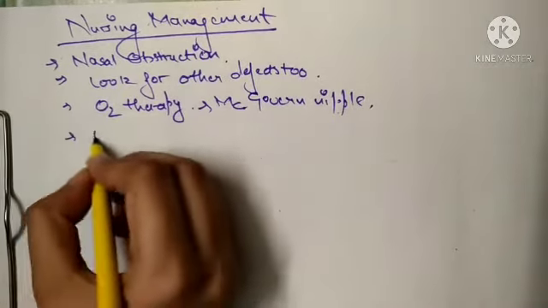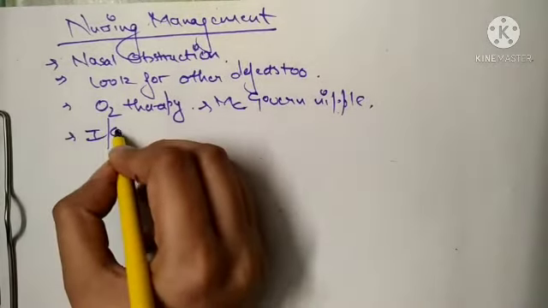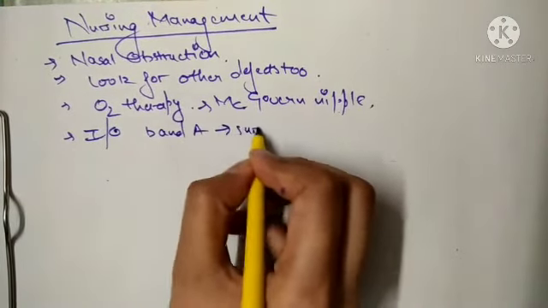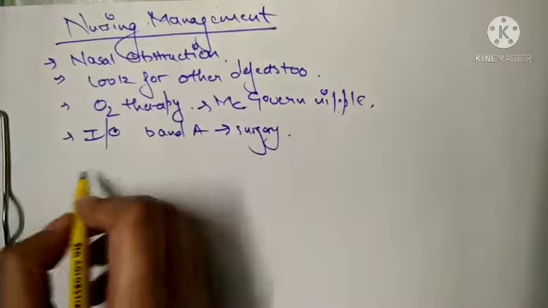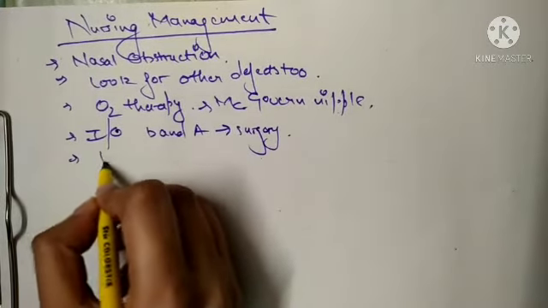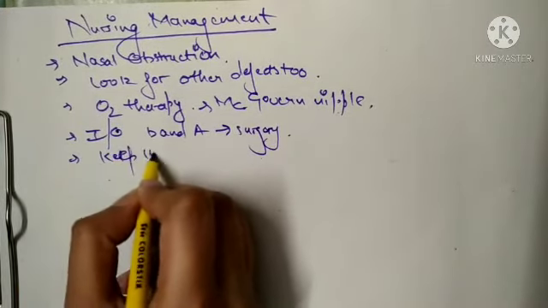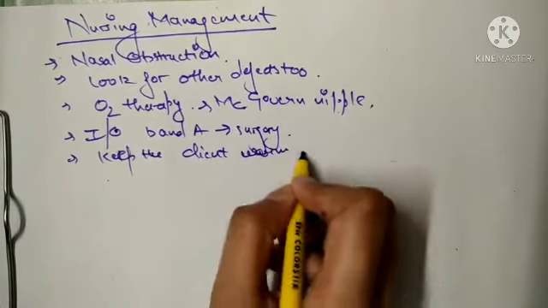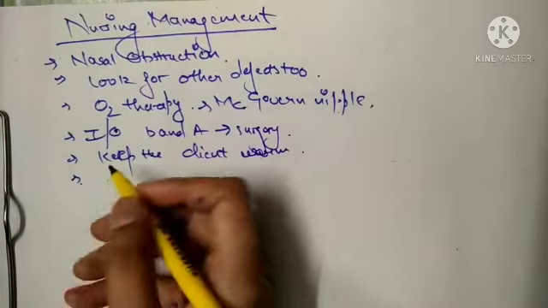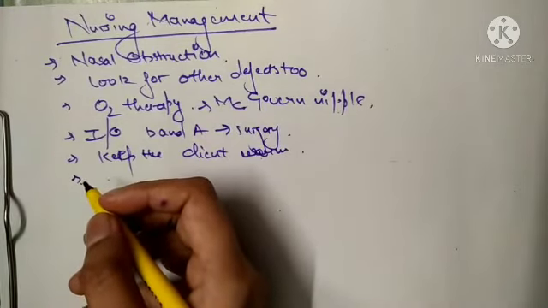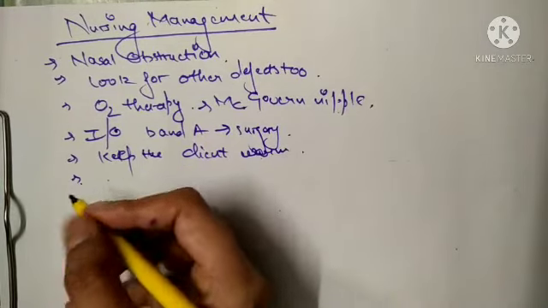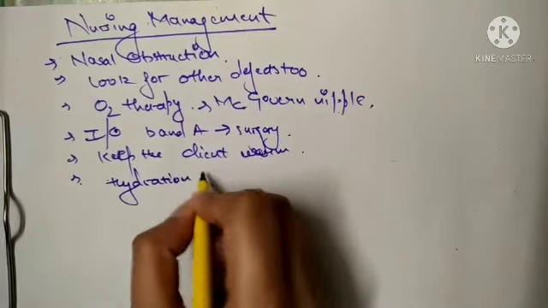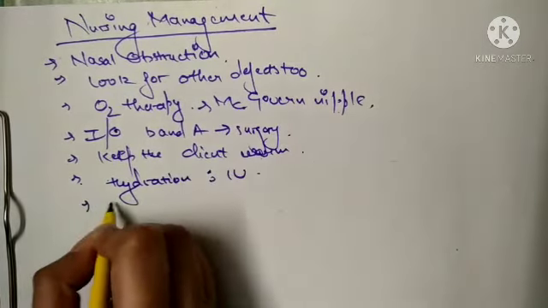Then you have to maintain intake and output before and after the surgery. You have to keep the client warm. Very important: newborns are very prone to hypothermia, so we have to maintain the temperature. IV therapy can be given for hydration.